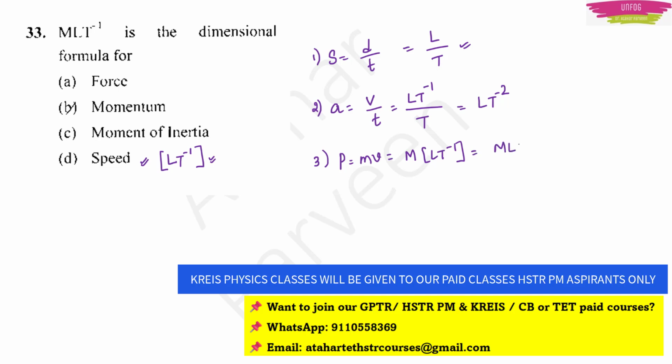So MLT^-1. That is what is there in our question, right? So our correct answer will be option B, momentum. Let me give you a little more knowledge by going on.